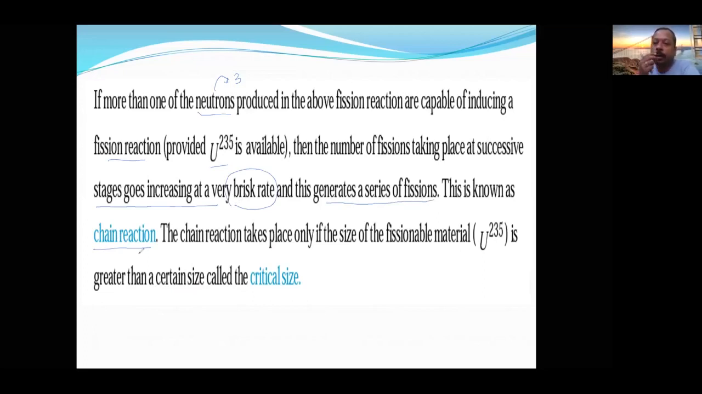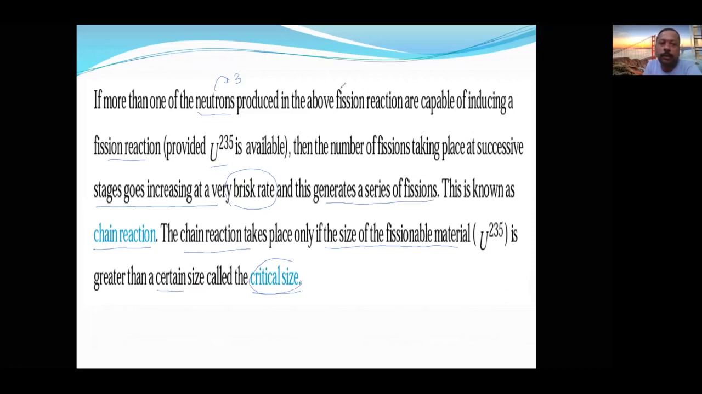Chain reaction, how many conditions are there? Two conditions. More than one neutron of the three neutrons should be able to collide with some more uranium-235. For that, some minimum quantity is required. If it is available, then only it is possible. So that available quantity is called the critical size. Chain reaction takes place only if the size of the fission material is greater than a certain size called the critical size. Critical size and chain reaction, is it understood?